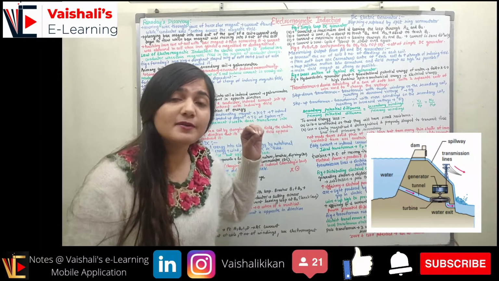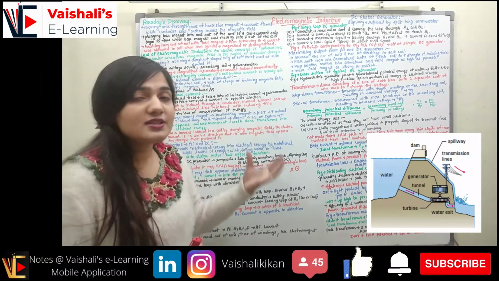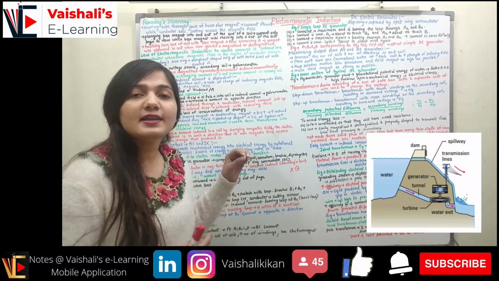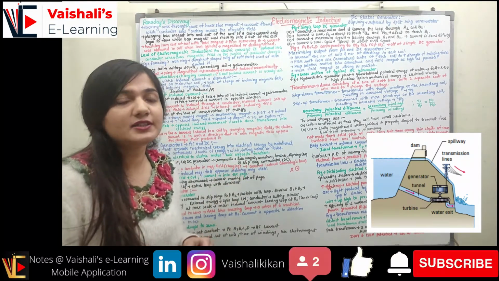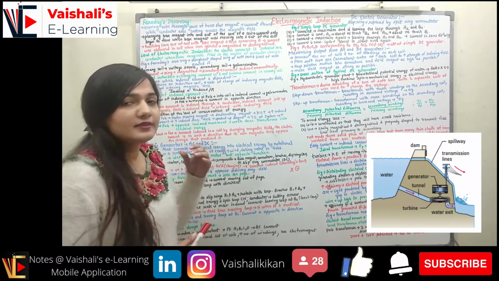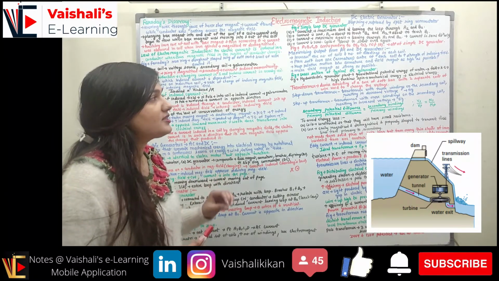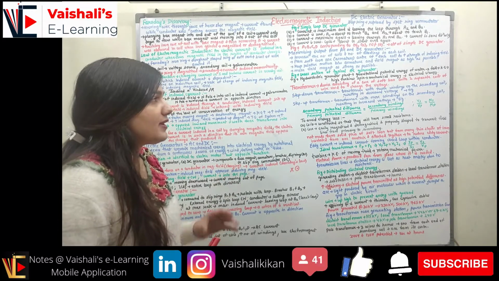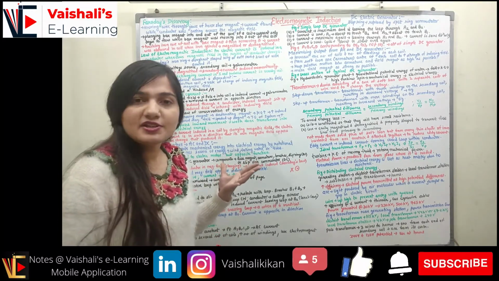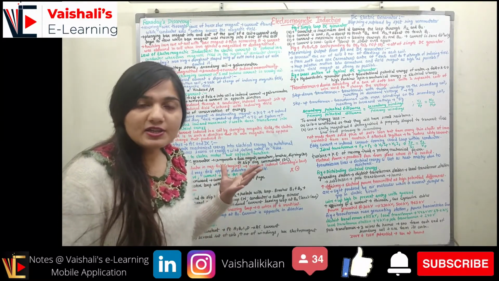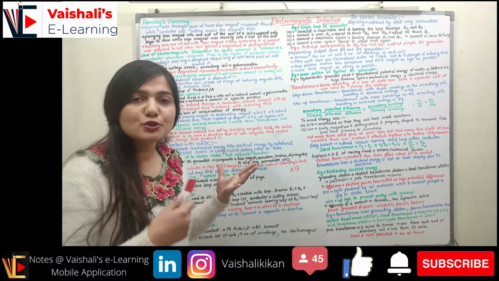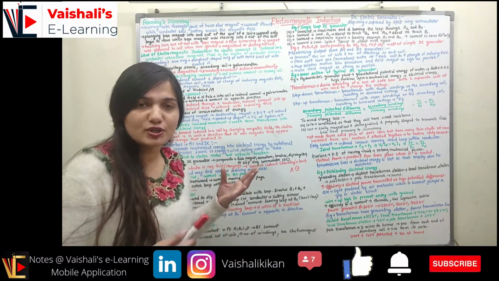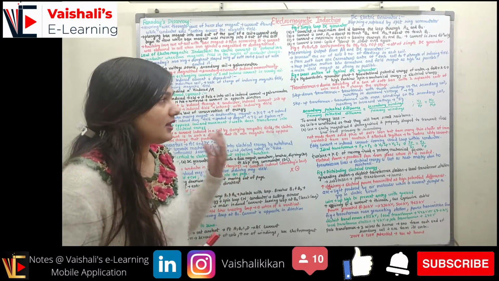So whenever I am spinning the turbines, this kinetic energy is converted to mechanical energy, and this mechanical energy is converted into electrical energy with the help of the generators. Now this is how we are generating electricity, right? So we can use the gravitational potential energy of water, we can use wind energy, we can use tidal energy to rotate the turbines. At the end we have to rotate the turbines for the formation of electrical energy.